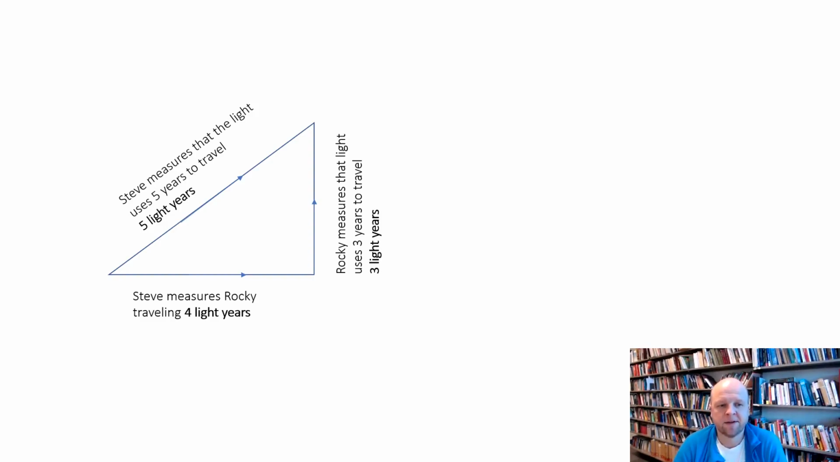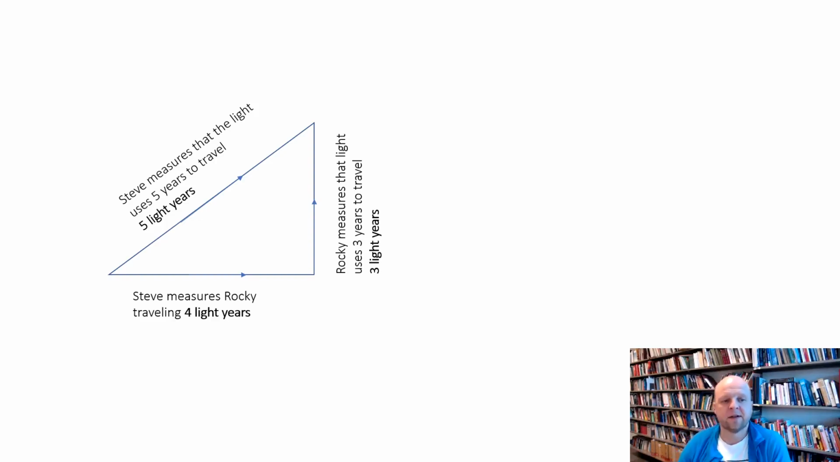So to say it once more, they're both measuring the speed of light. It all makes sense that Steve should measure that it takes 5 years for light to travel 5 light years when Rocky is moving at 80% of light speed. And it all makes sense that Rocky should measure 3 years for light to travel 3 light years, because that will give us this triangle where everything is in accordance with the Pythagorean theorem.